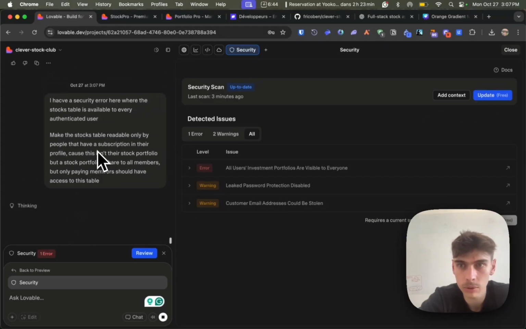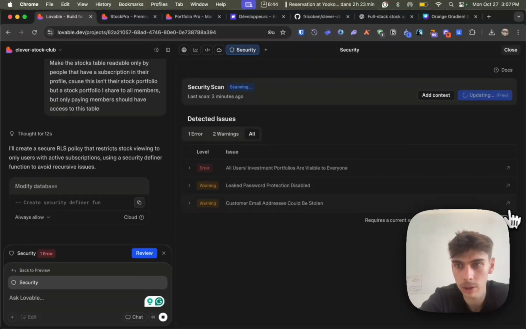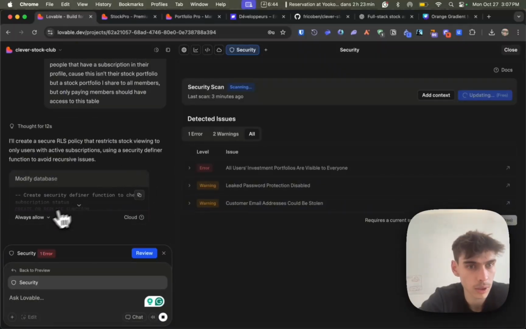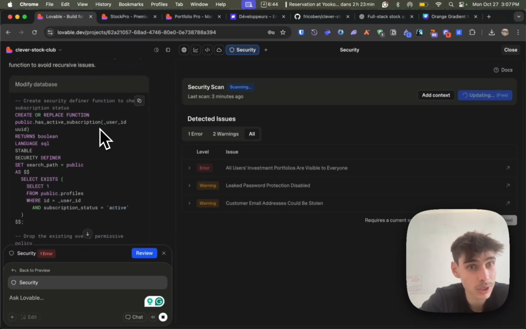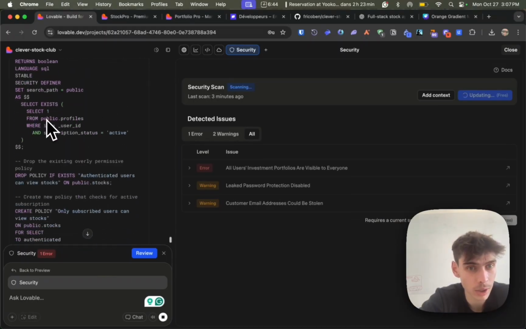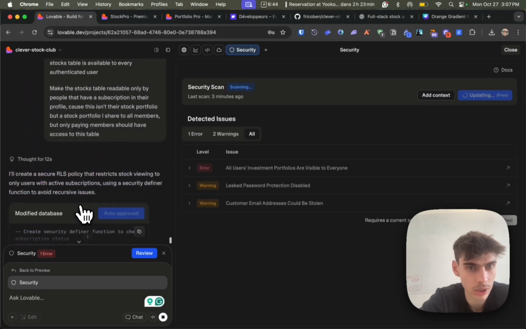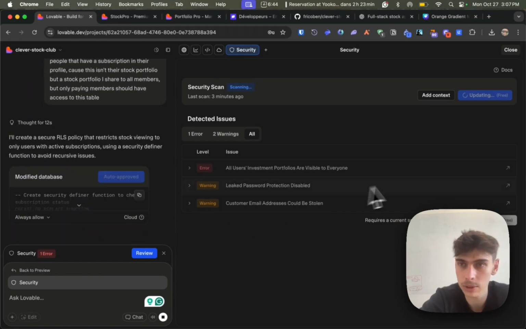And once it fixes the error, we're going to click on update again. Here I'm going to update and try to fix that. But here we can see that Lovable is actually using SQL and database changes in order to fix the security, which is pretty amazing.